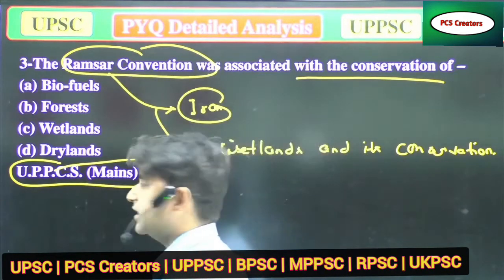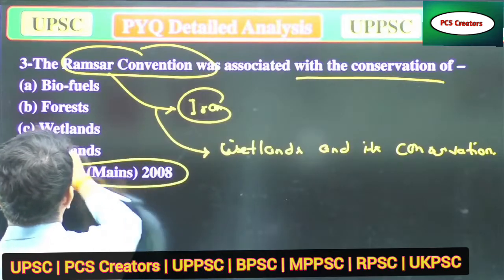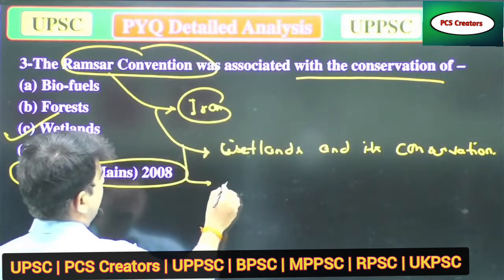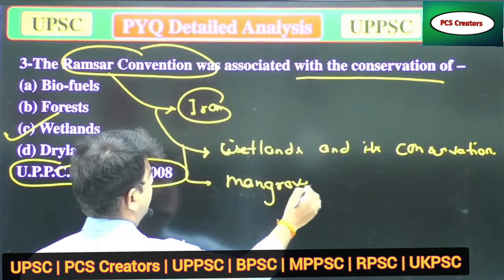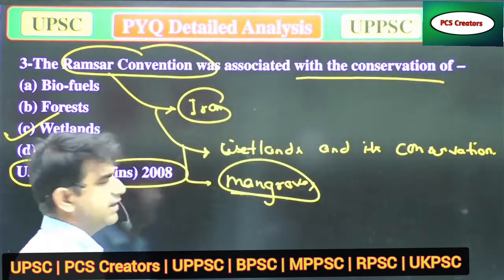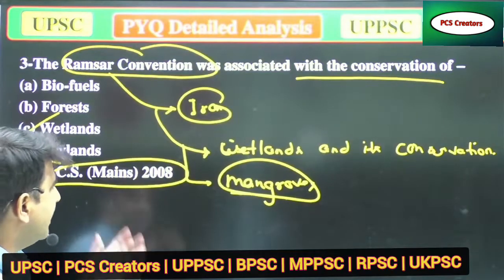Why are these wetlands important? In wetlands, mainly mangroves are found.